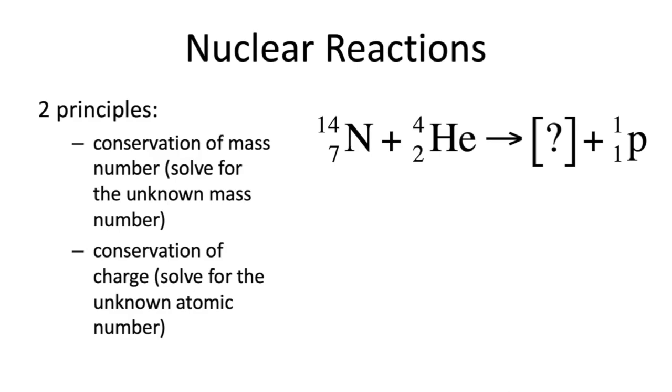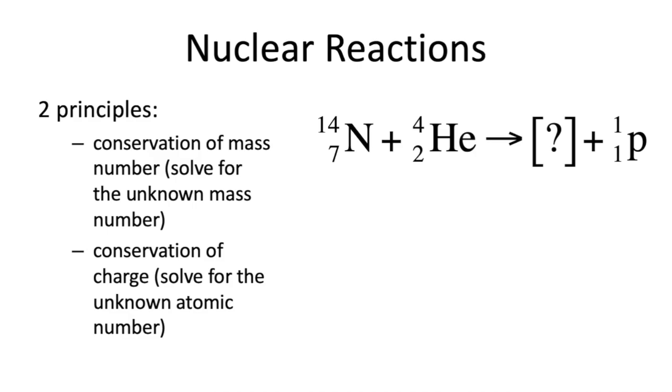When we're writing nuclear reactions, there are 2 important principles: conservation of mass and conservation of charge. And so in this case, we have the conservation of the mass number. However many nucleons we have on the left side, we should have the same number on the right side. And we also have conservation of charge. The nice thing about this is it means that we can balance these things.